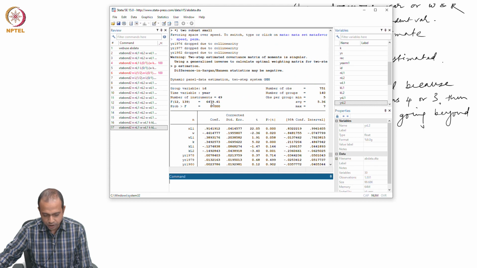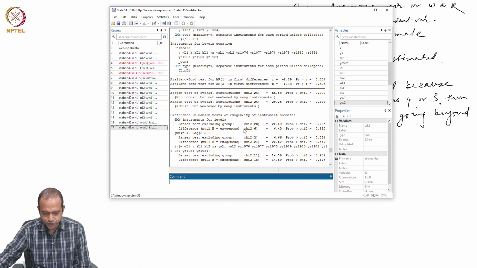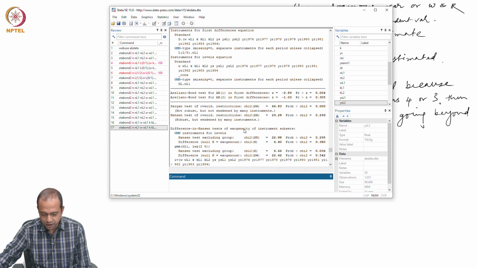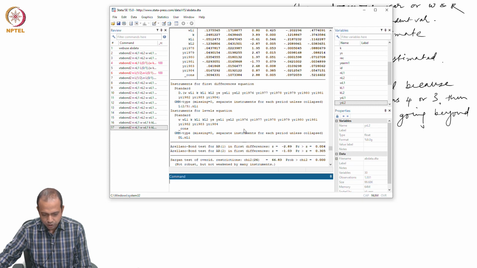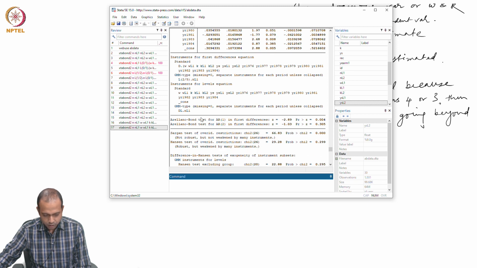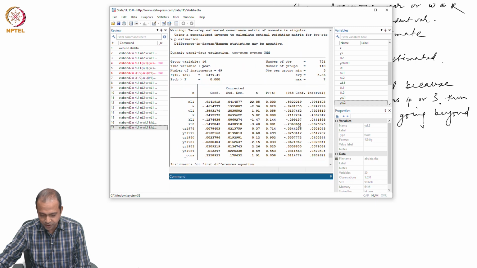This is also 0.9141, a little change in the coefficient. Coefficients are all significant, and I have other post estimation checks like AR1 is there, AR2 is not there, that is satisfied here.